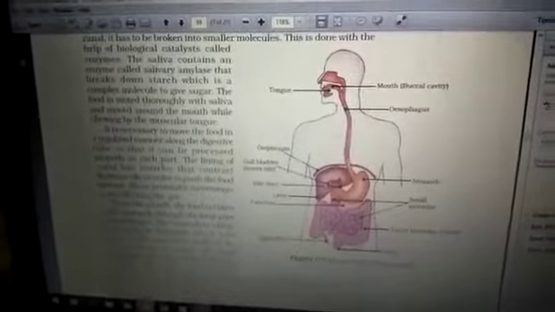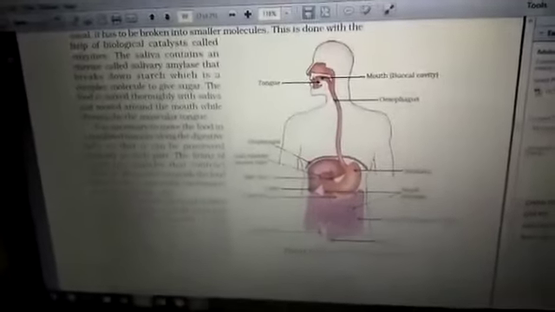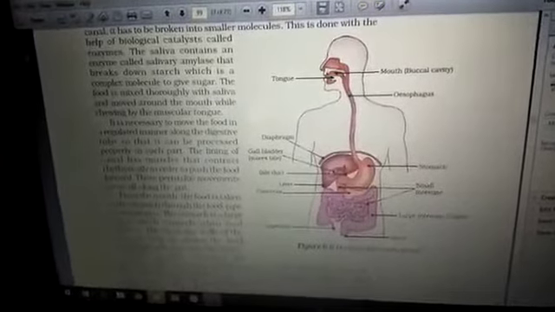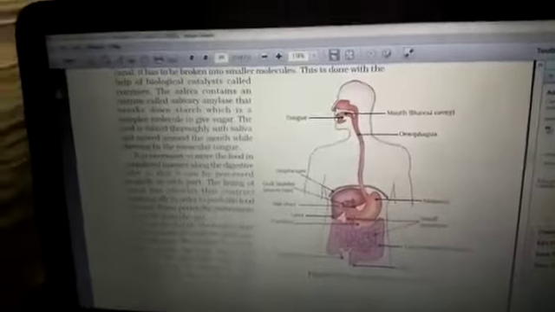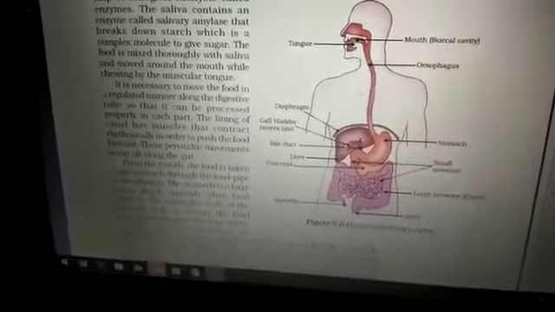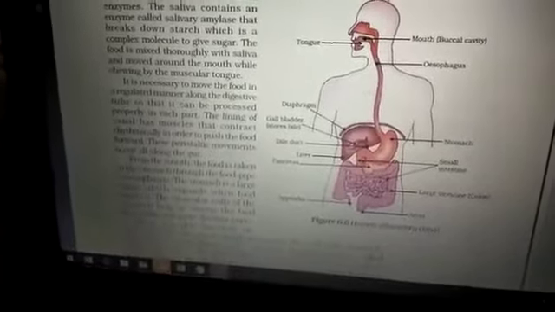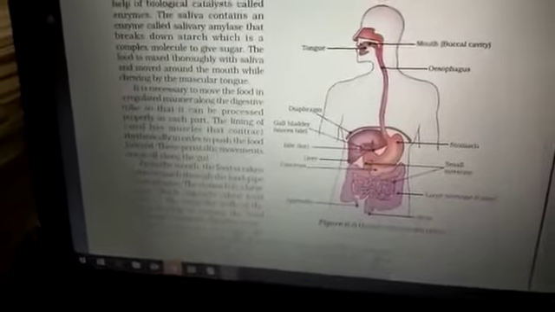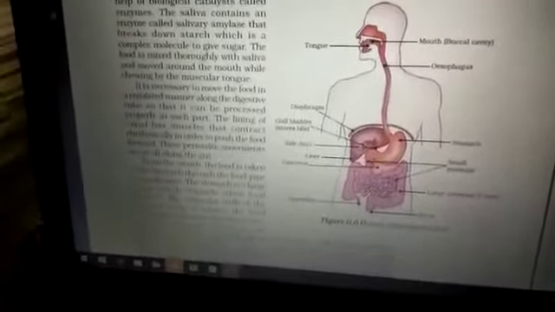Then come 4 different types of teeth. The 32 teeth present in humans: 16 are in the upper jaw and 16 in the lower jaw, so total 32. On one side, right or left, you have 8 teeth.